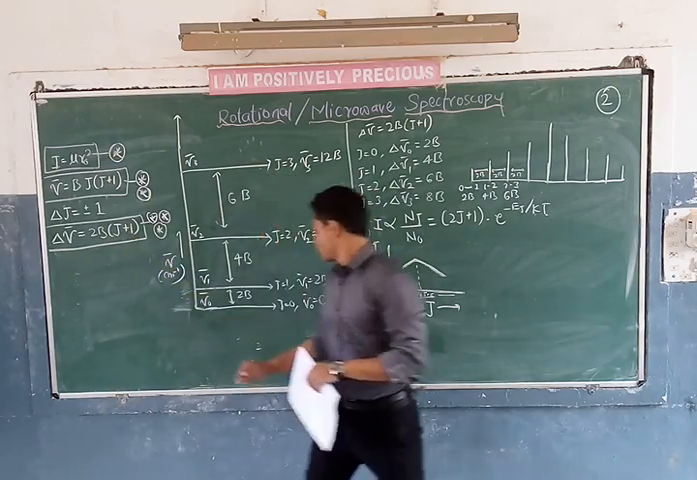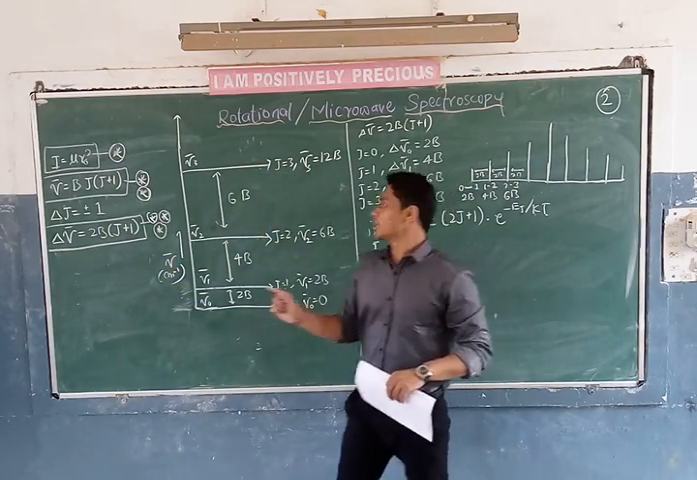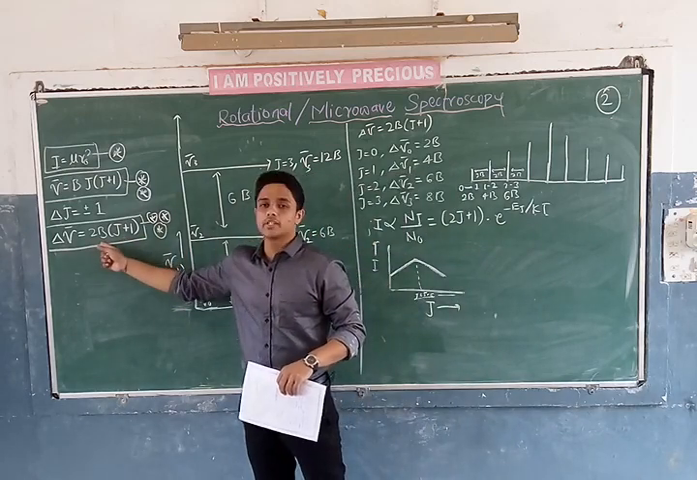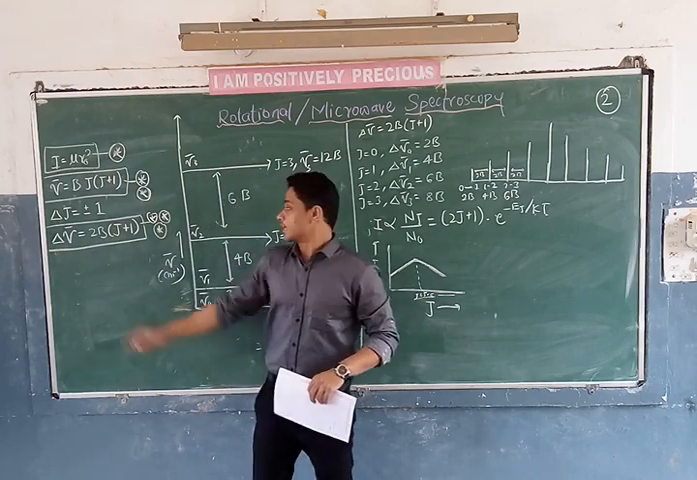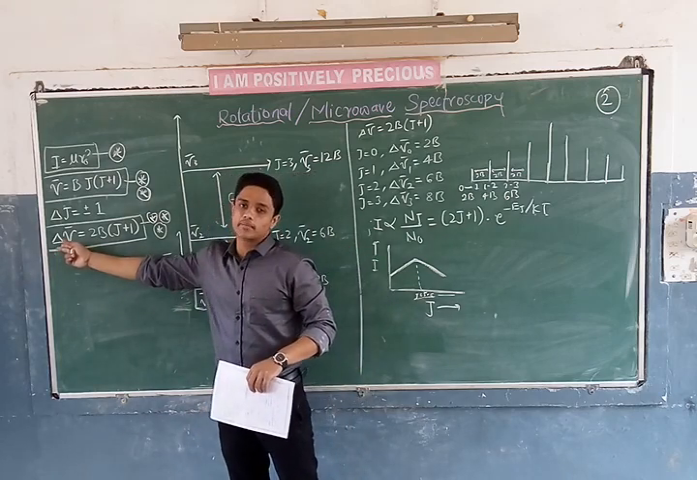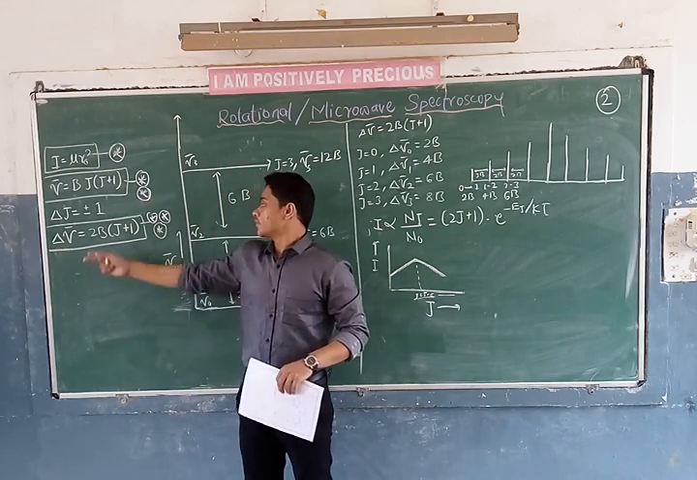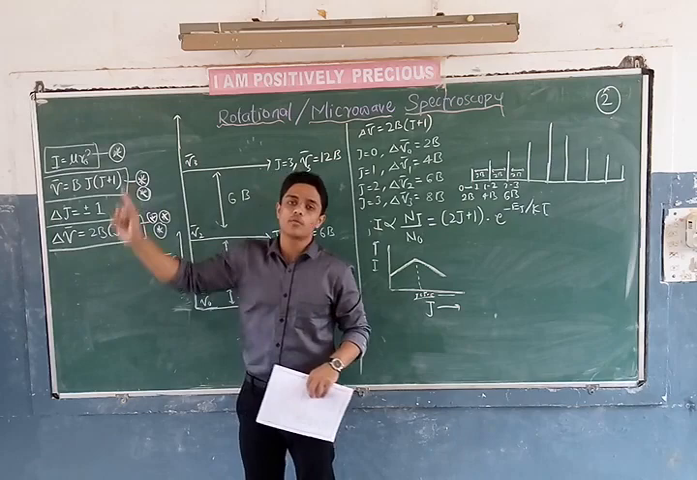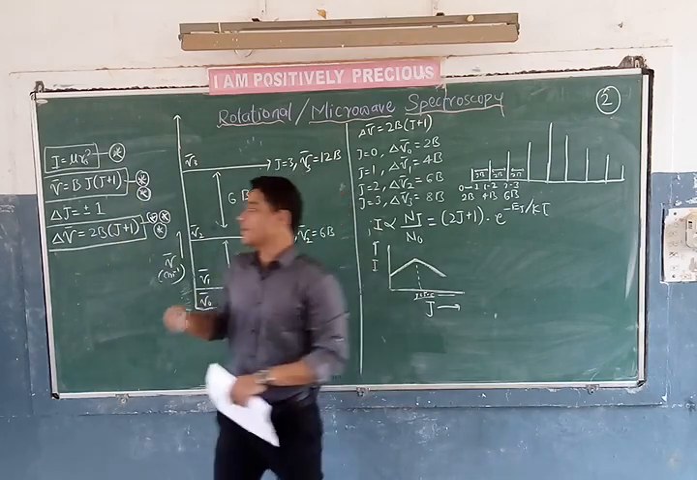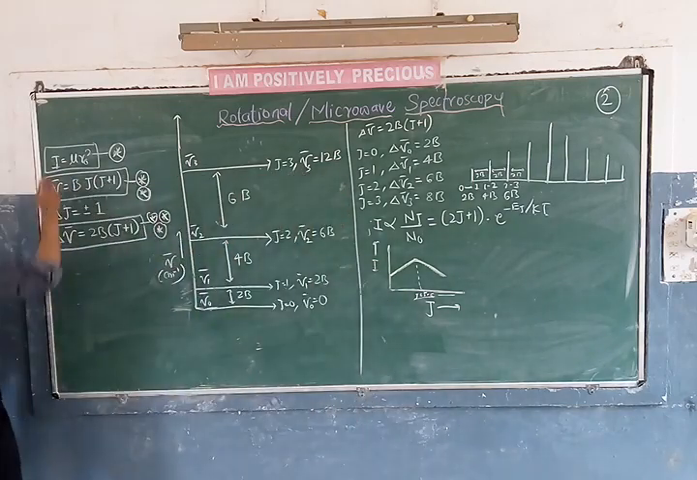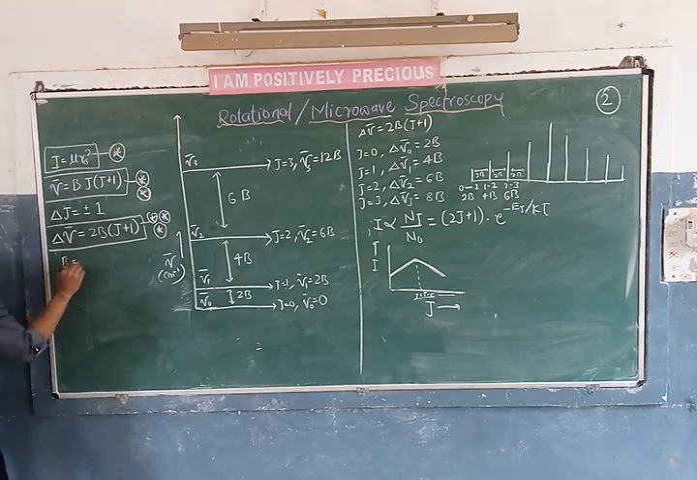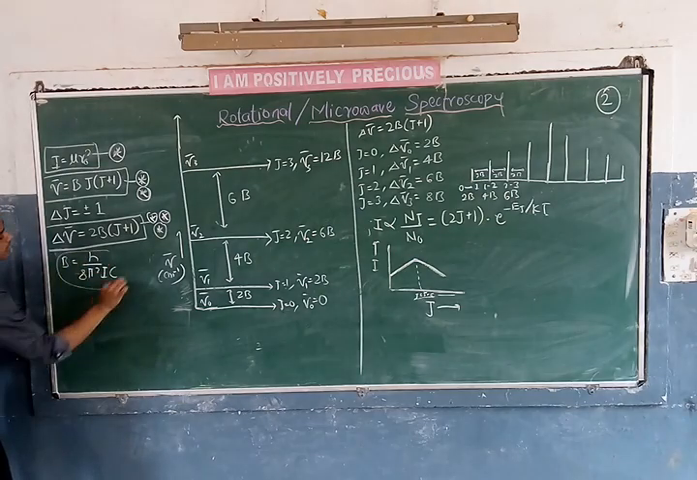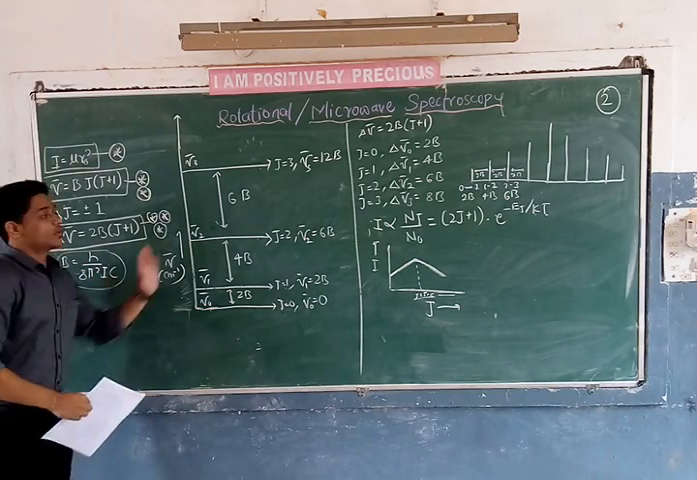For the transition from 0 to 1, delta J will be 0 to 1. For the first transition, J will be 0. The value of 2B is equal to delta mu bar. If in exams they give the delta mu bar value for the first transition, it will be equal to 2B. From this, I will get the value of B. Once I get the value of B, I have the formula that B is equal to h upon 8 pi square IC, which I have explained while deriving.